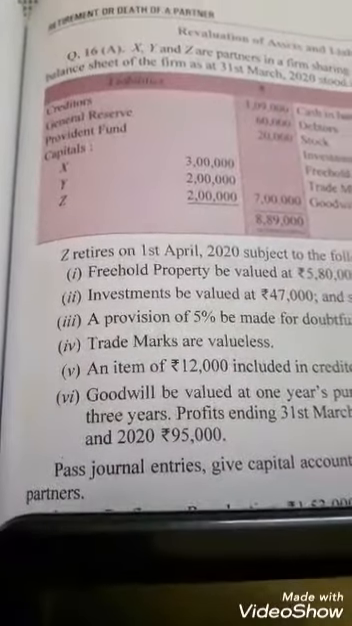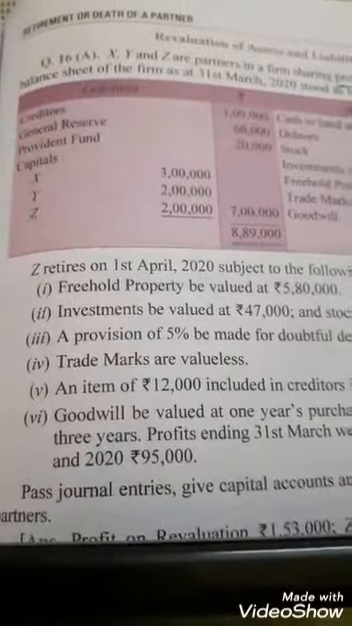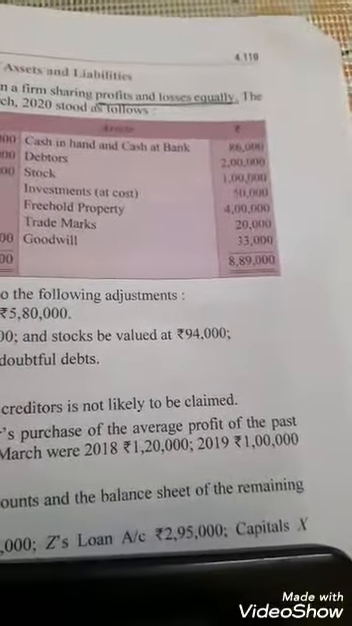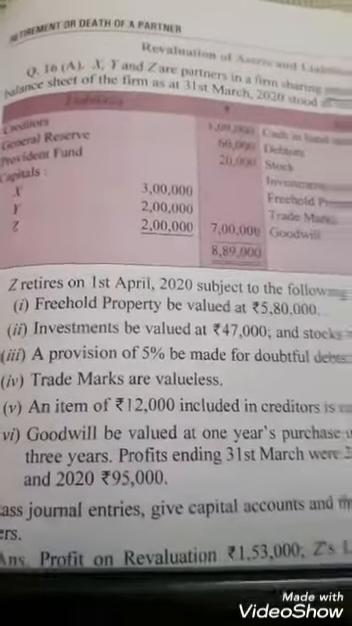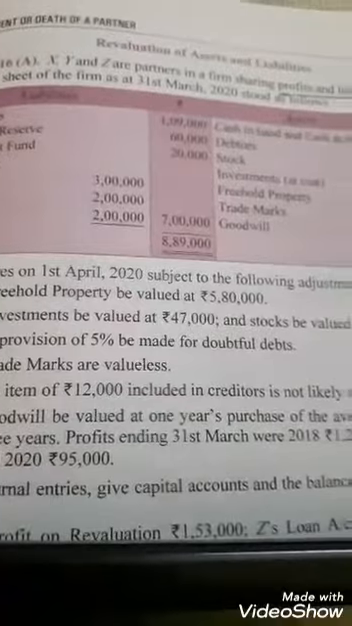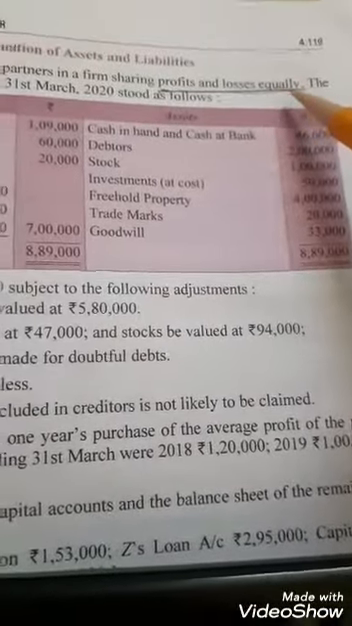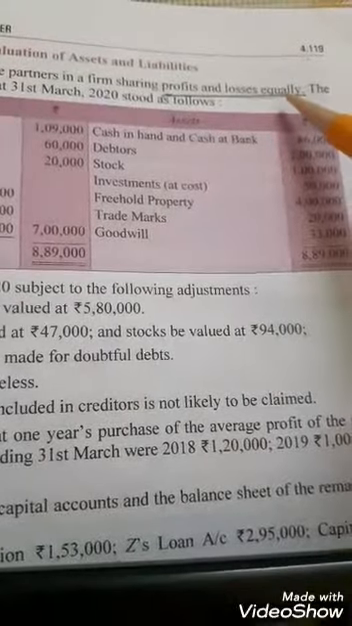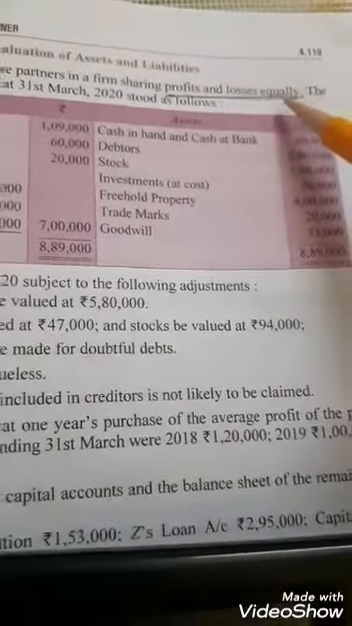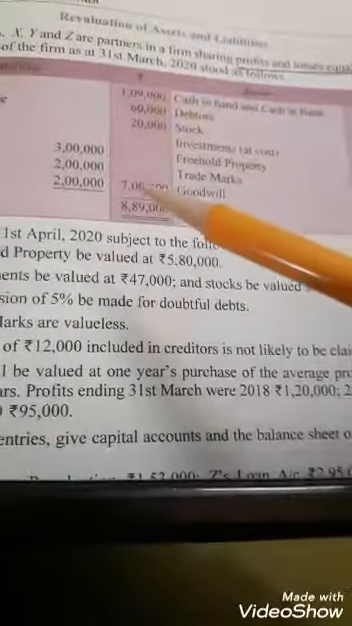Question number 16A, death of a partner, page number 4.119. It clearly says there are three partners, X, Y and Z. They are sharing profit and losses equally. It means they are partners of 1/3, 1/3 and 1/3. And their balance sheet is given, and then different adjustments are given.